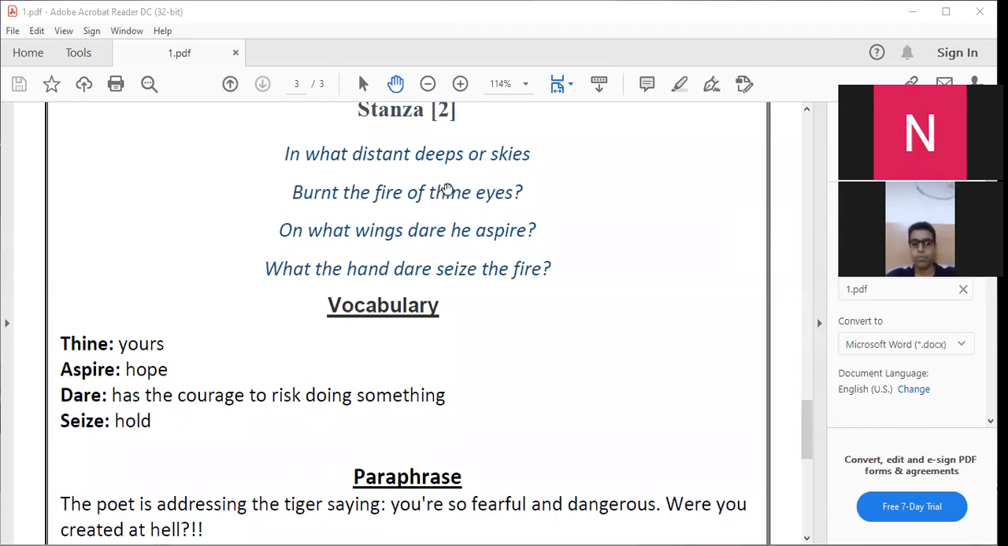Okay? Burn the fire of thine eyes. Here, thine is an old English word, as I told you before. In all the times, the English was slightly different from nowadays. He used different words, especially for the pronouns.